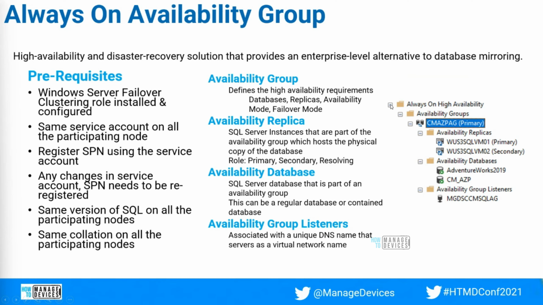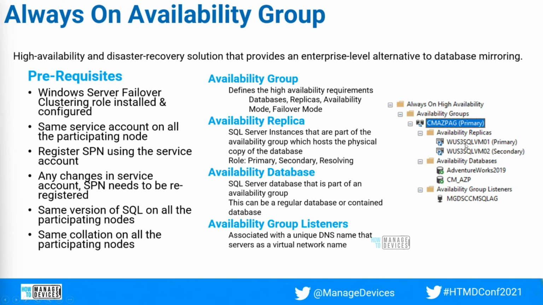Now, on the right side, what you are seeing is a sample Always On high availability group. The group name is CMAZP-AG, and this is called the availability group. The availability group is what holds all the availability replicas, databases, and group listeners. So what is an availability replica? A replica is whichever node is participating in the Always On availability group.